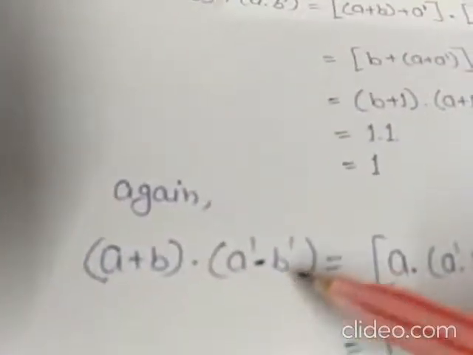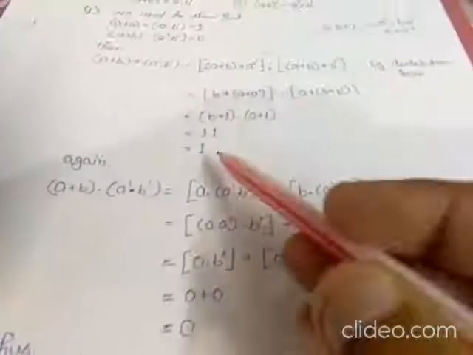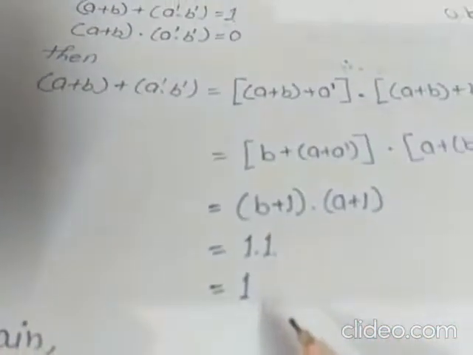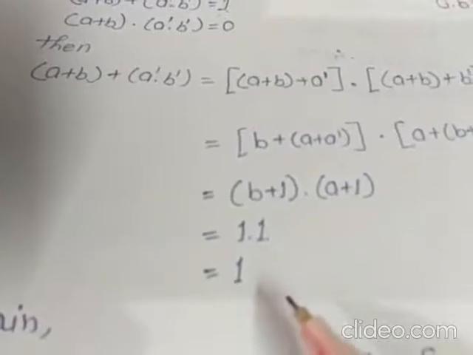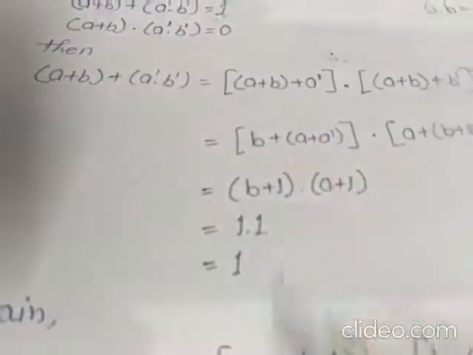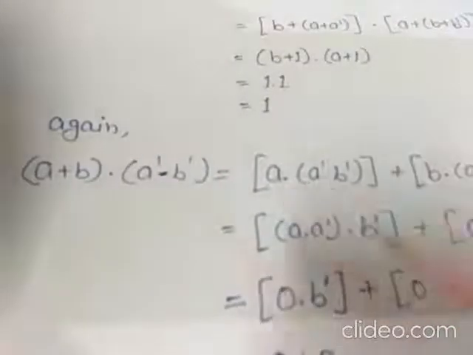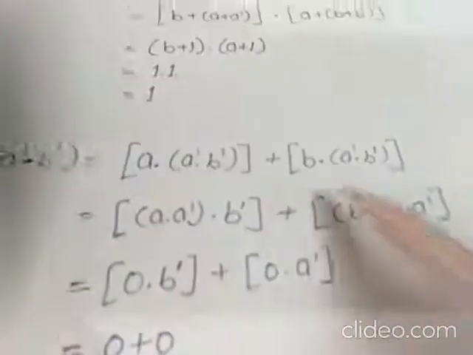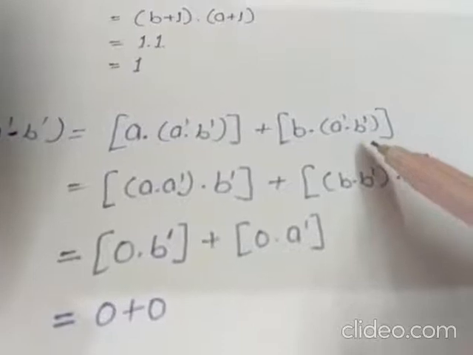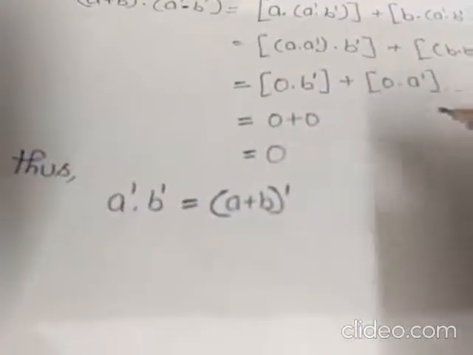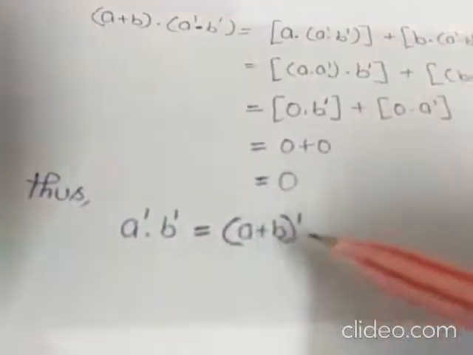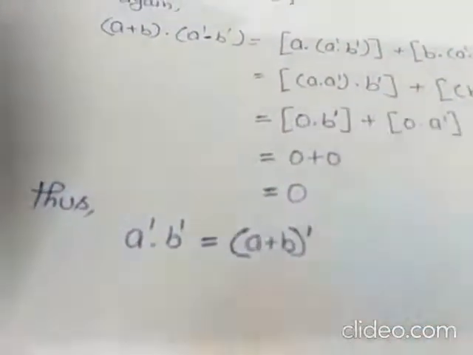Since (a plus b) dot (a dash into b dash) is equal to 1, so we can write (a plus b) dash is equal to a dash dot b dash. Similarly we can show it for the second operation, known as the dot operation, with the least element 0. Since both the operations are satisfied, a dash b dash will be (a plus b) whole dash. Thank you.